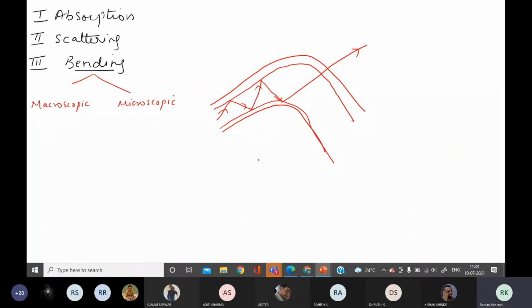Loss of signal due to bending of the optical fiber is called macroscopic bending. Okay, now microscopic. What is microscopic?